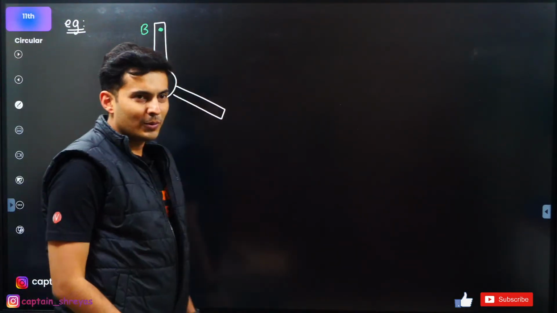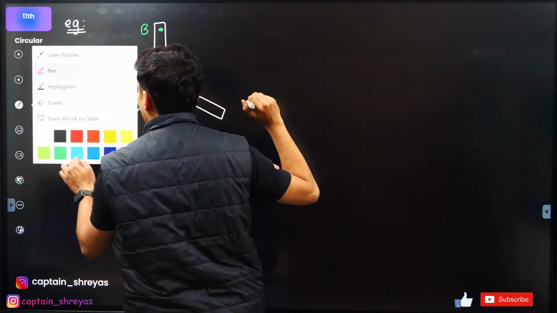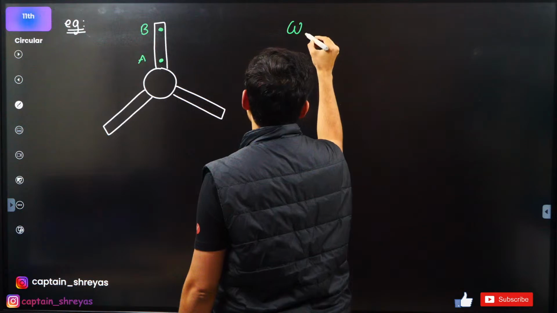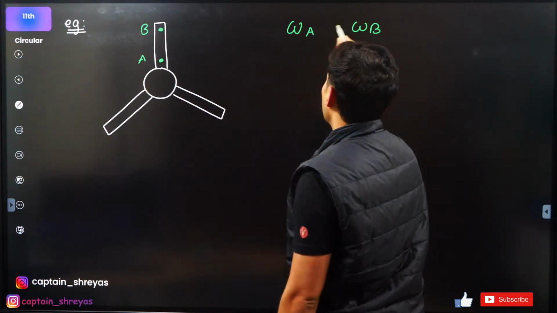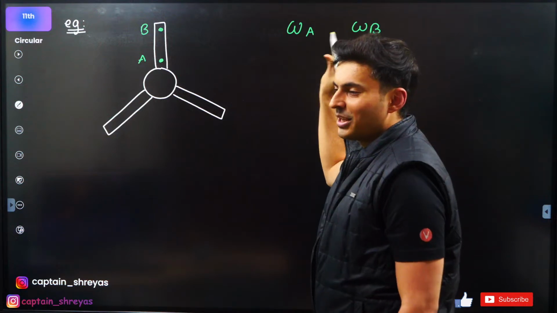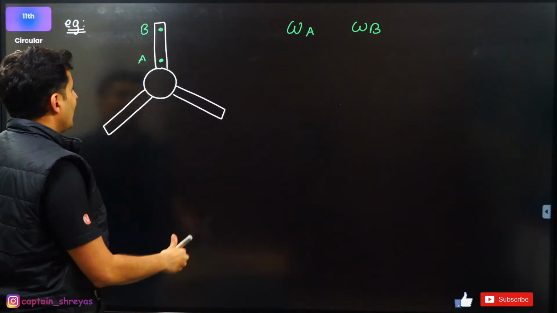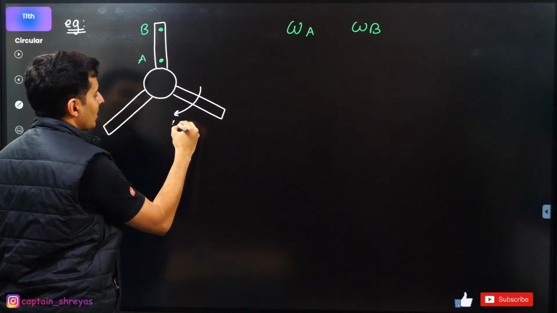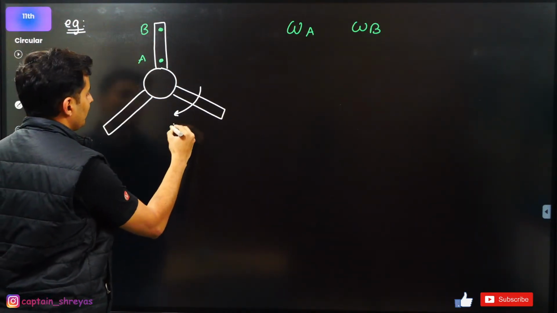And now I ask you a simple question. Angular velocity of A versus angular velocity of B. What should I put over here? More than, less than, or equal to? Come on, let's see if you guys can answer this question. This is a fan, and this fan is basically rotating with some angular velocity, or you can just say it is a rotating fan.